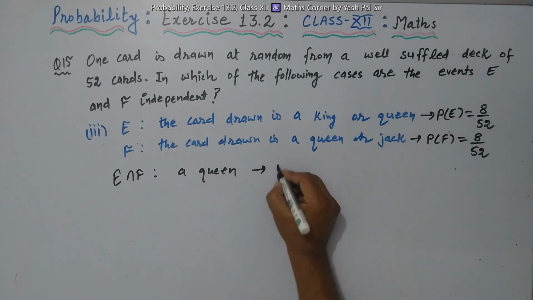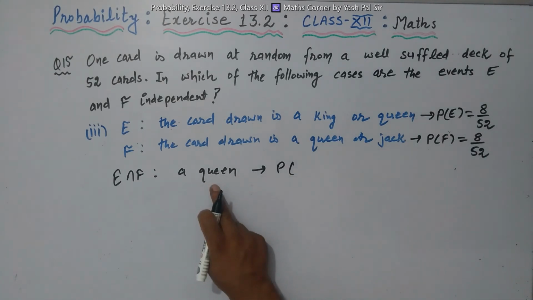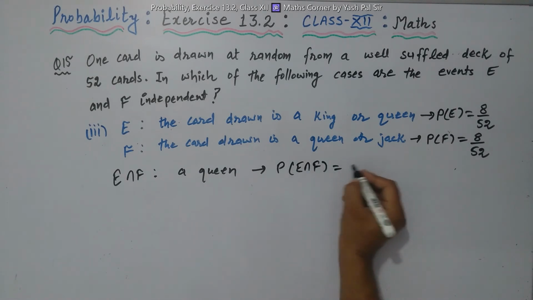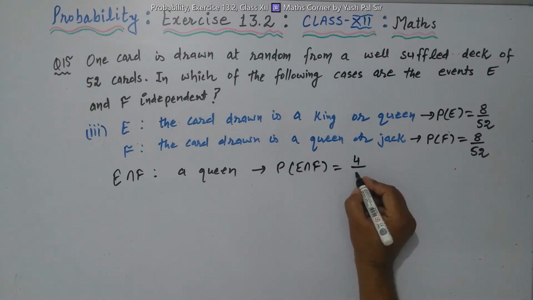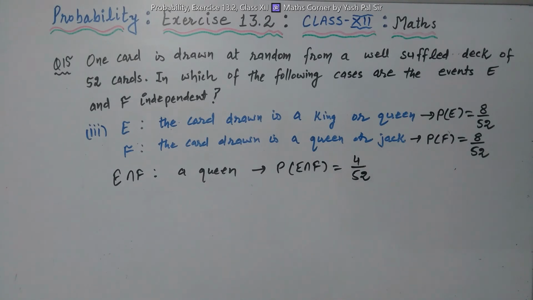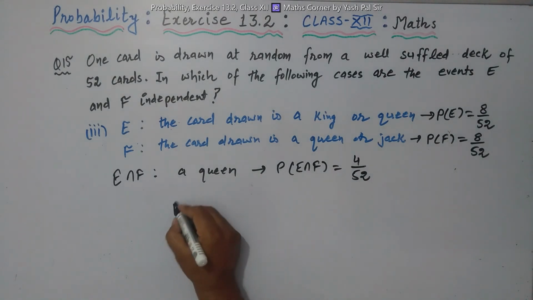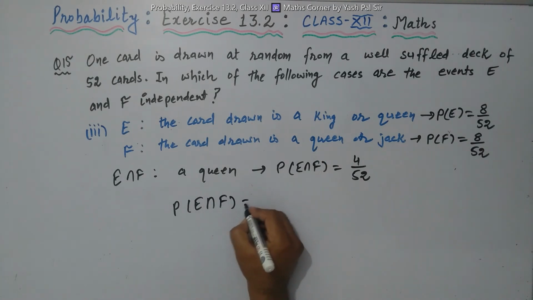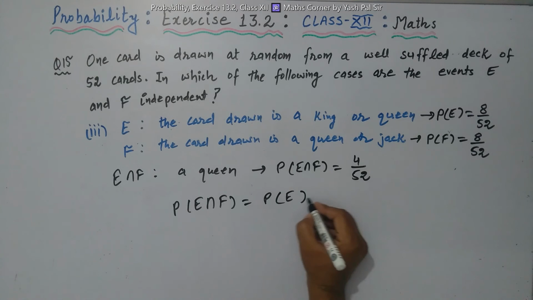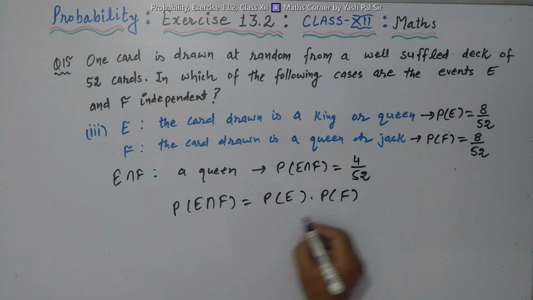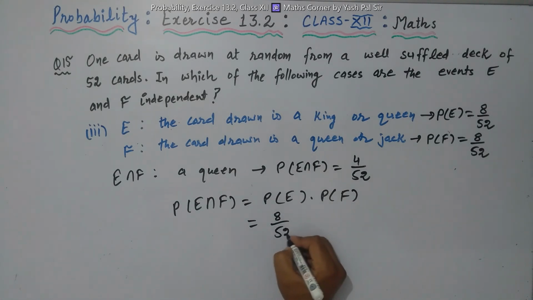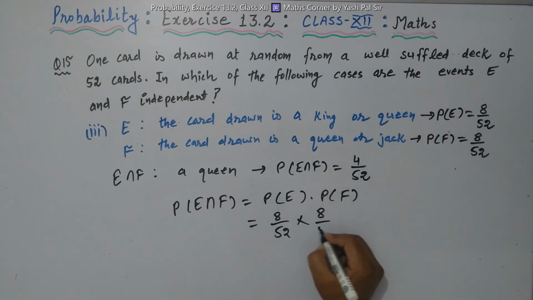Now how many queen cards are there? E intersection F is equal to only 4 queen cards out of 52 cards, right? Now let us see whether probability of E intersection F is equal to probability of E into probability of F is satisfied or not. This is 8 upon 52 into 8 upon 52.